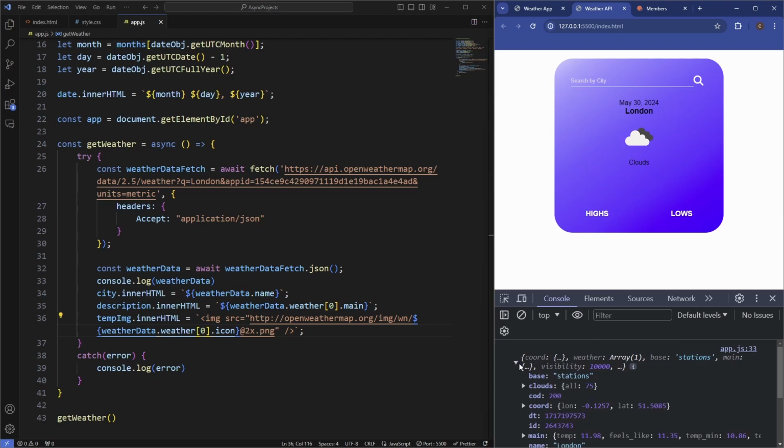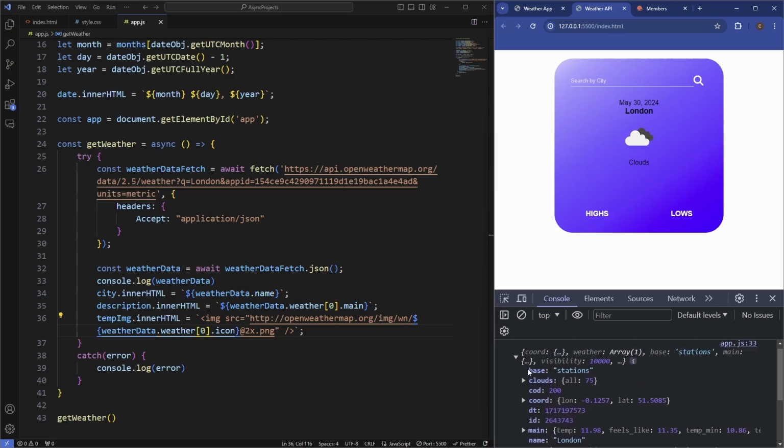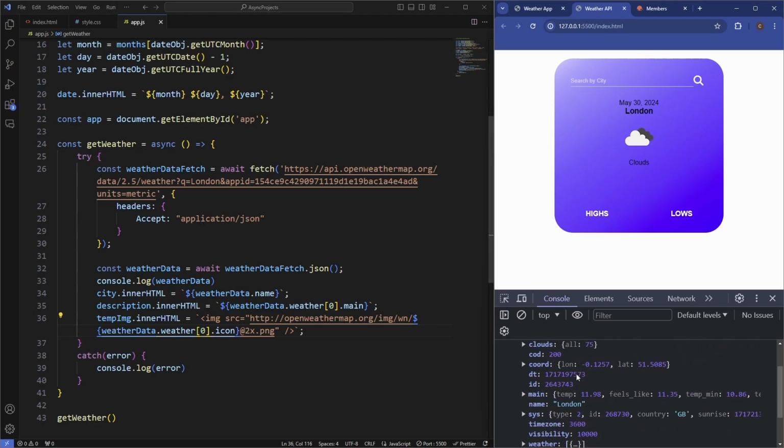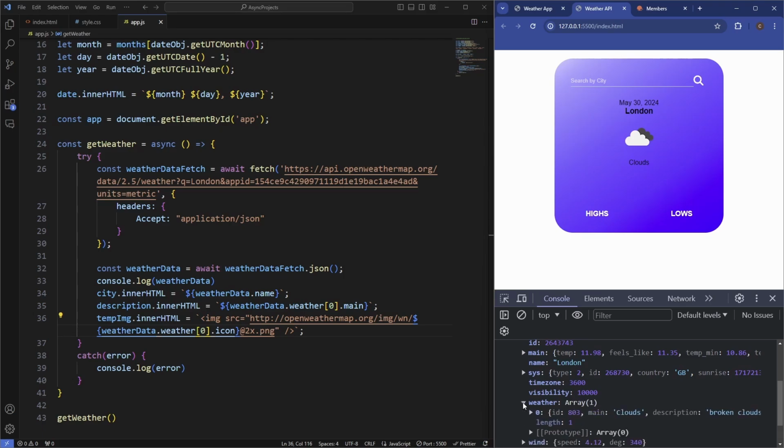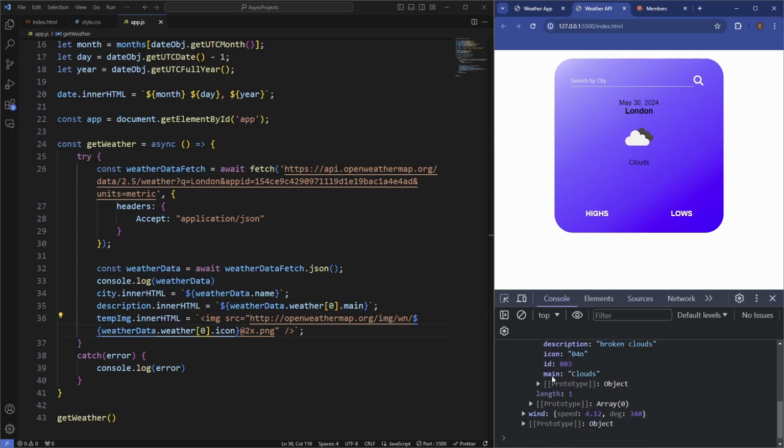And the way this actually goes and gets that icon is that we're grabbing the weather data, we're getting the JSON response, and then we're going inside the weather property, going in the first index, and then we're grabbing the main property, which is equal to clouds, and we're grabbing the icon, which is a specific string which will display the clouds icon or whatever icon we get from the response. So that's how we include the image.